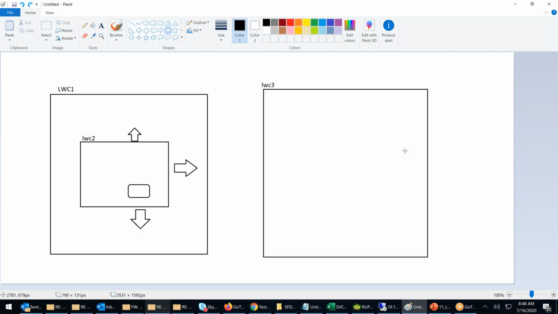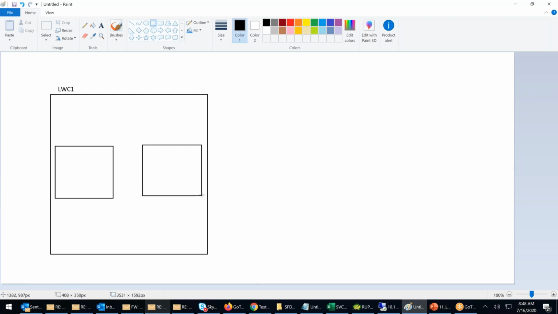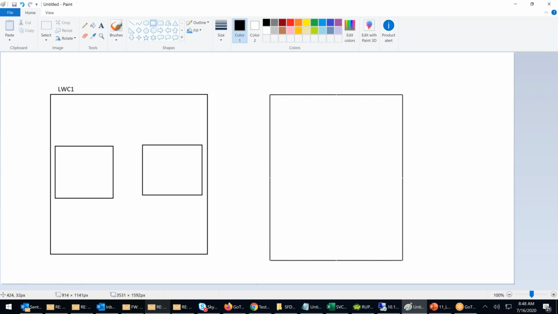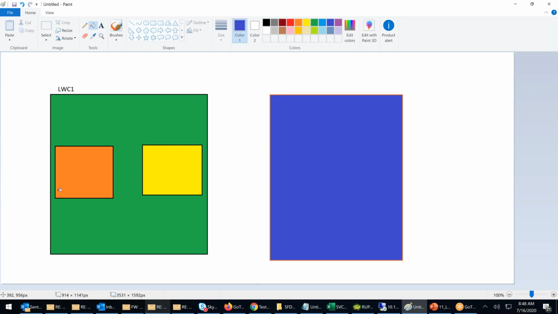Once again, I'm changing my diagram a little bit. I'm reconstructing my diagram, right? Now I need not give you the numbers, but different colors.